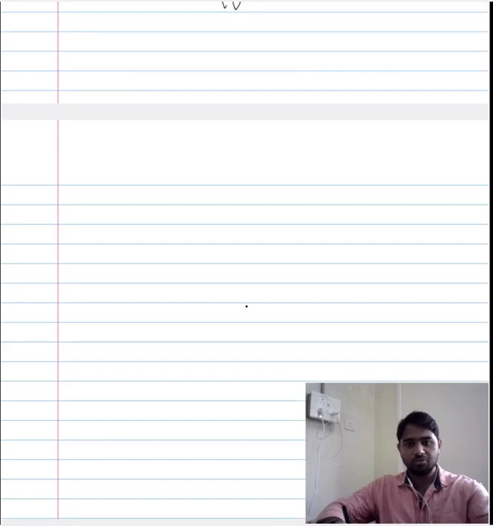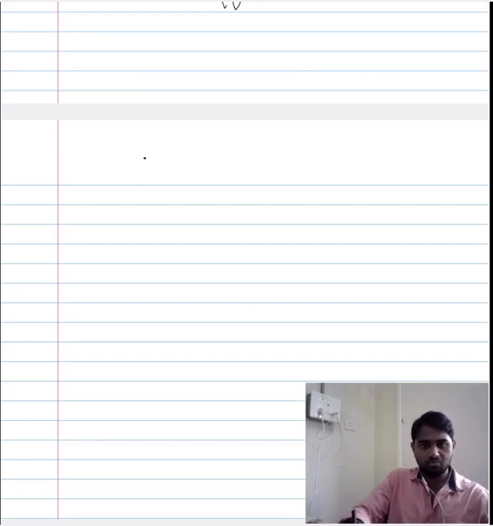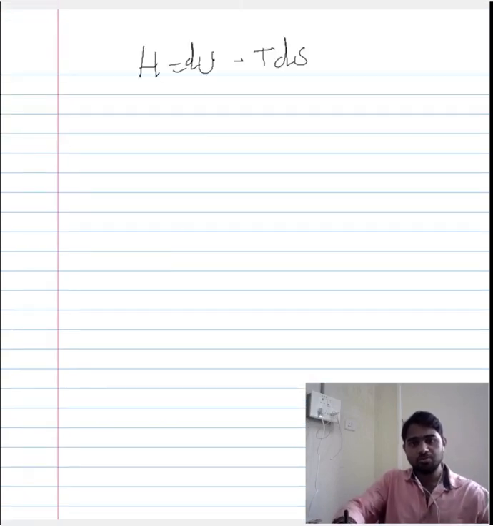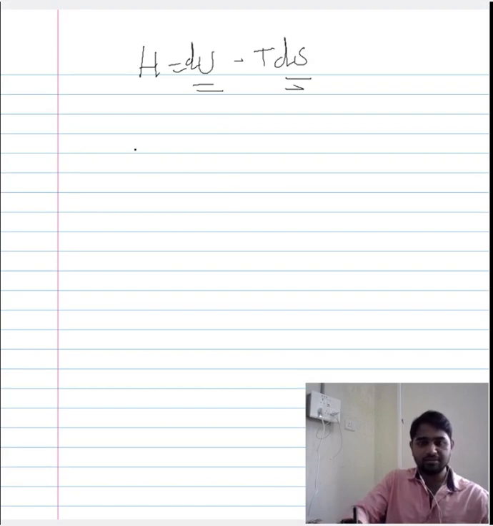Now let us go back to our expression for the Helmholtz free energy, which is the change in the internal energy minus the change in the entropy. So it includes both the change in the internal energy, which we have graphically seen, and the negative of the change in the entropy.